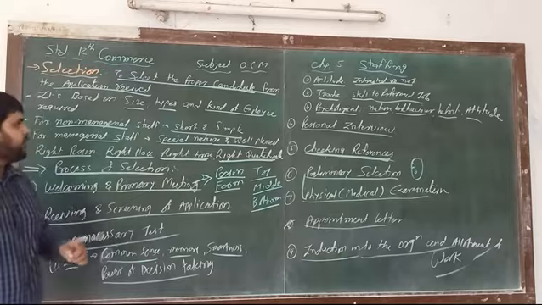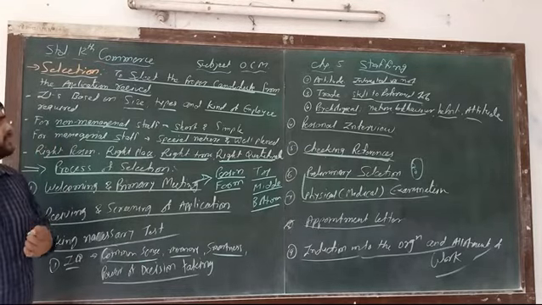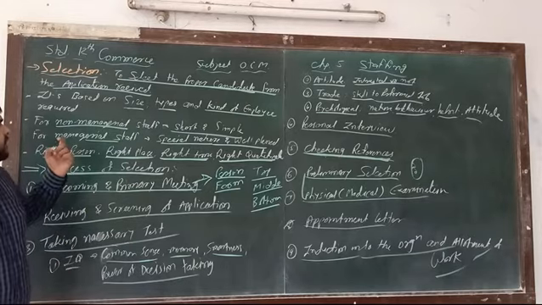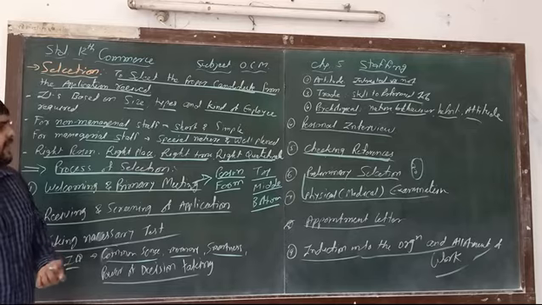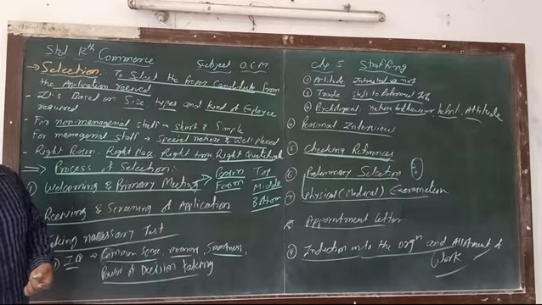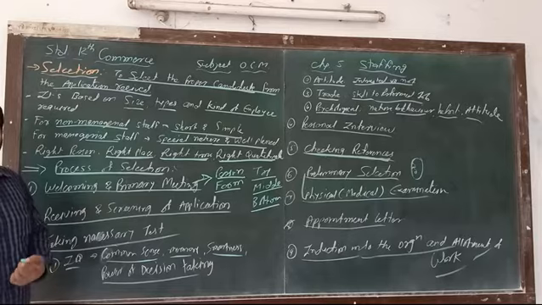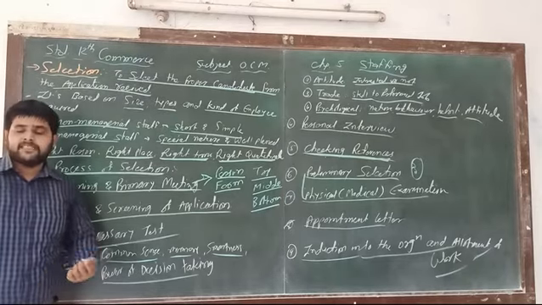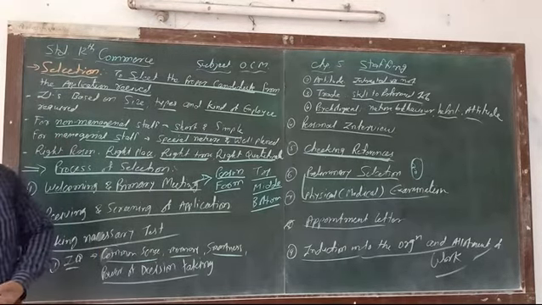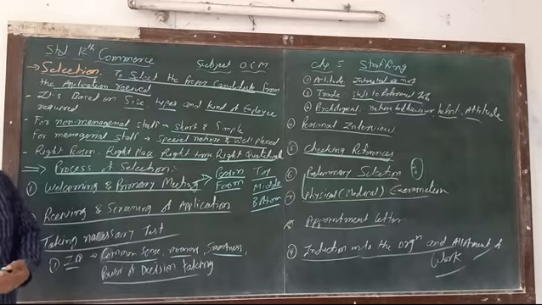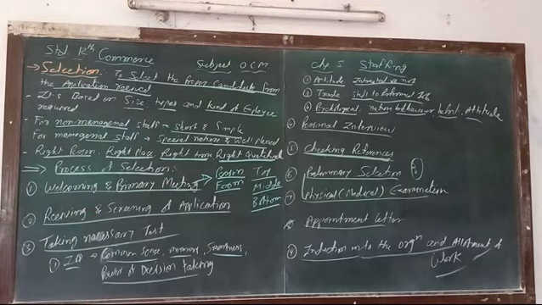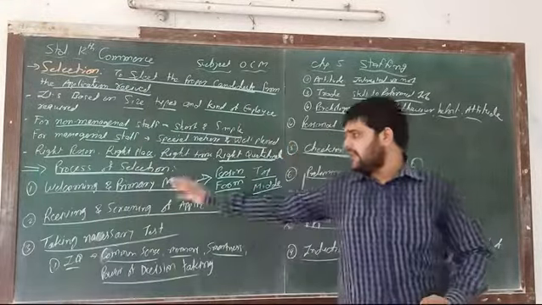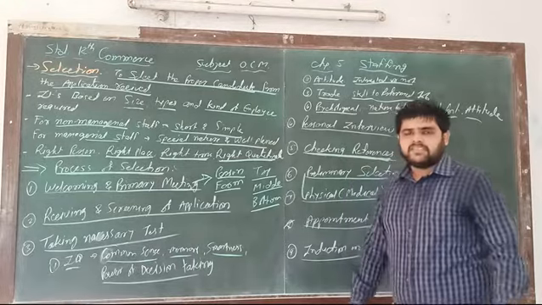What we learned: first of all, we learned about the types of selection. Selection means selecting the proper candidate from the applications received. It is on the basis of the size, types and kind of employee. A short and simple selection process is used for non-managerial persons, but for managerial persons there is a special, well-planned process. We have to select the right person, at the right time, for the right place, with the right qualifications. And here 9 points are included in the selection.